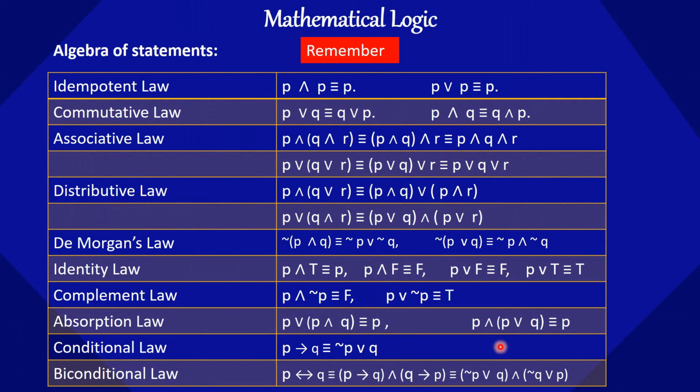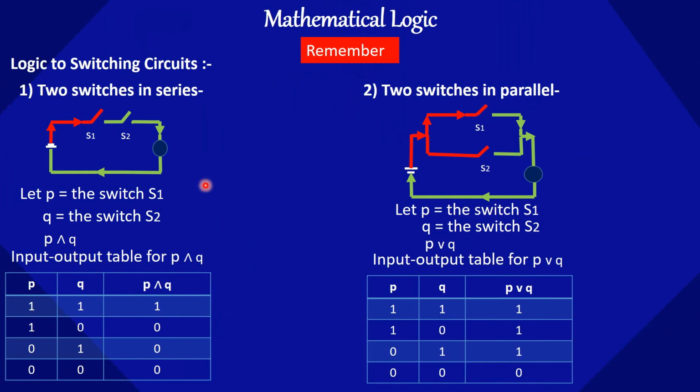So remember these algebra statements, you have to remember all these things, it is very easy. When two switches are joined in series, then we use the connective AND, and when two switches are joined in parallel, then we use the connective OR.